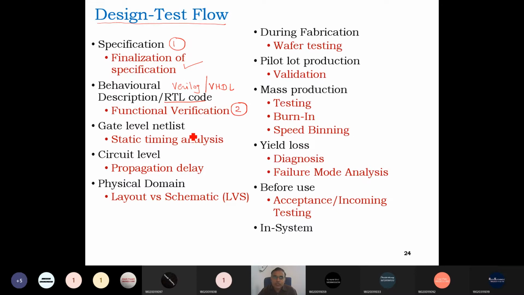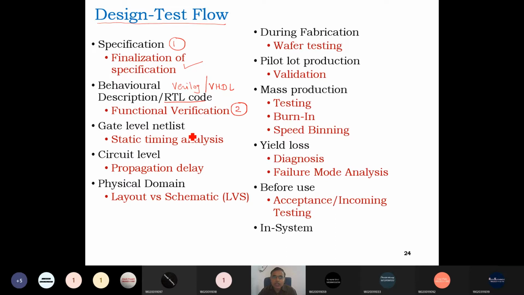The third task: once our RTL code, meaning the Verilog or VHDL code, is as per the specification of the design and functional verification is done, the tool converts the RTL code into the gate level netlist.